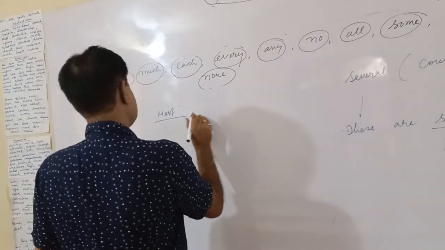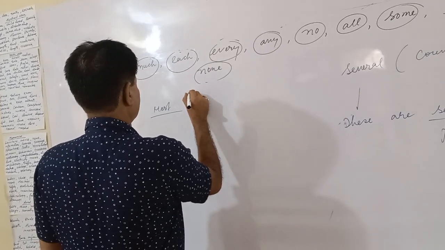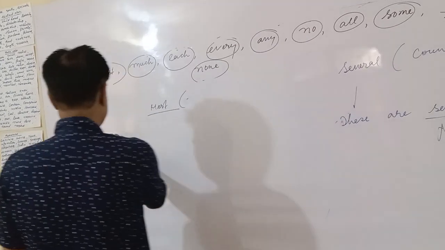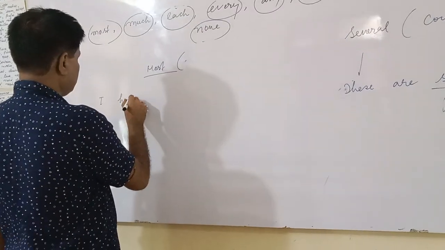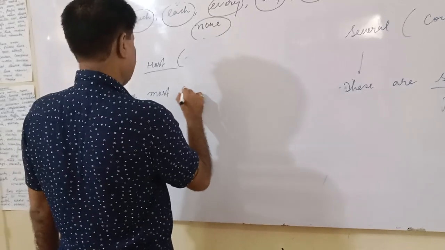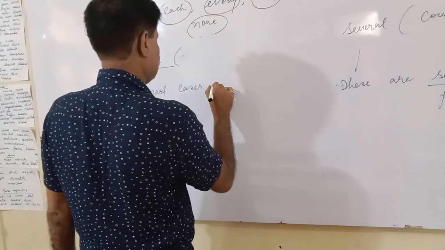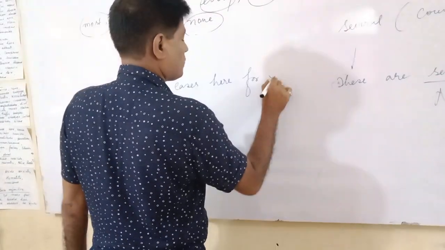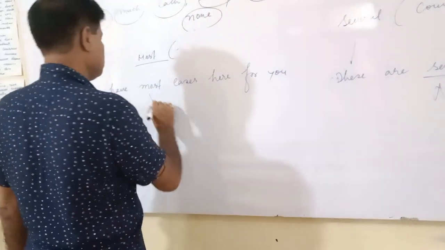Most is used in the case of both countable and uncountable. I have most cases here for you. So most is used in the case of countable.